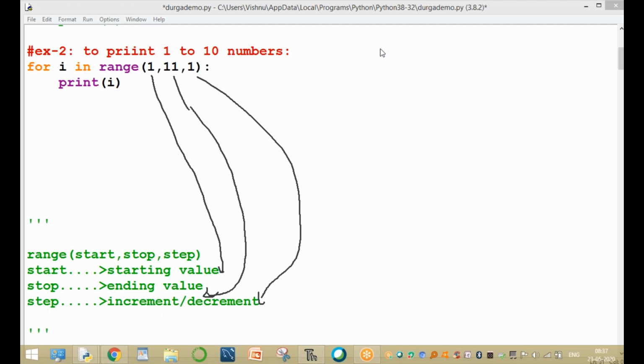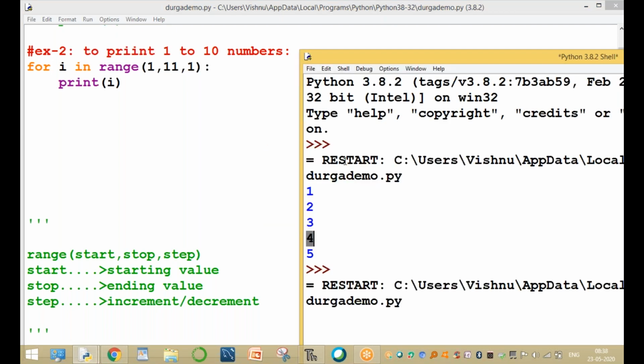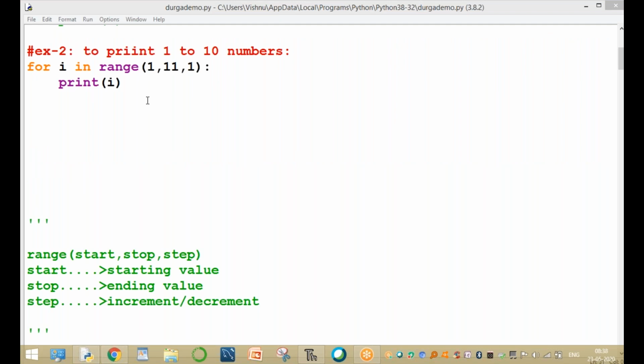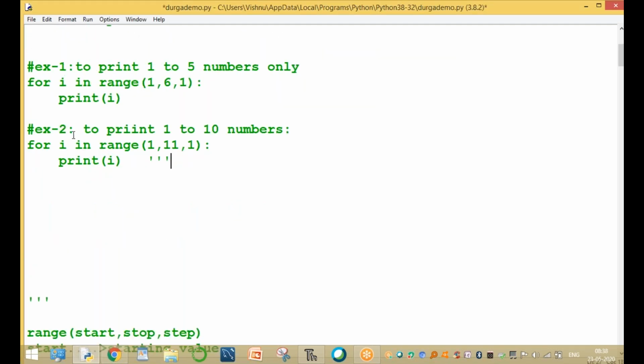Run this program. The values 1 to 10 are printed. Okay, clear? This is using the for loop only. And one more example, the third example.